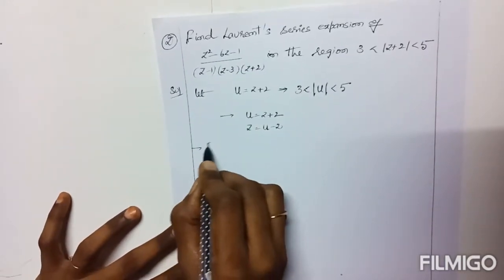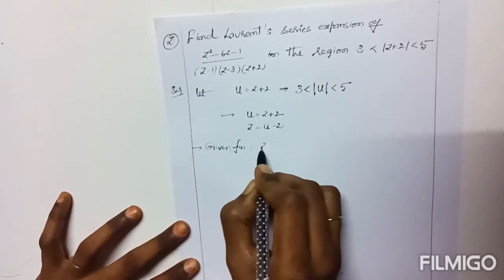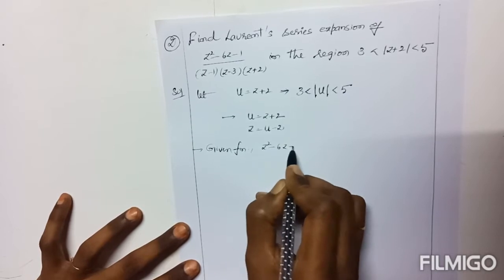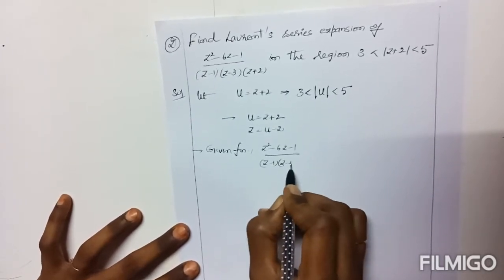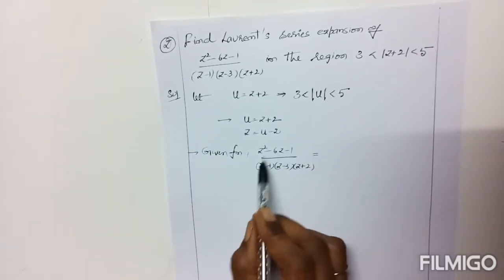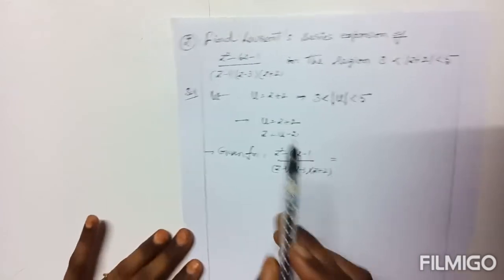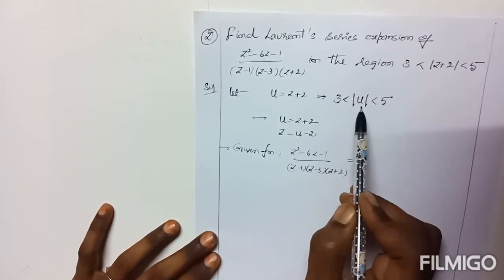Now the given function is (z square minus 6z minus 1) by (z minus 1)(z minus 3)(z plus 2). Now the problem is defined in terms of z, but we considered here u equal to z plus 2, so the condition changes and is defined in terms of u.